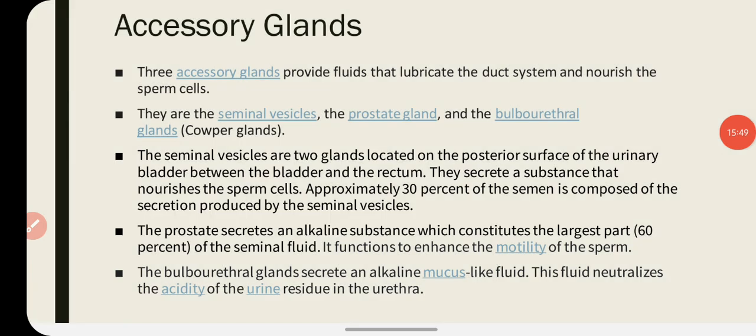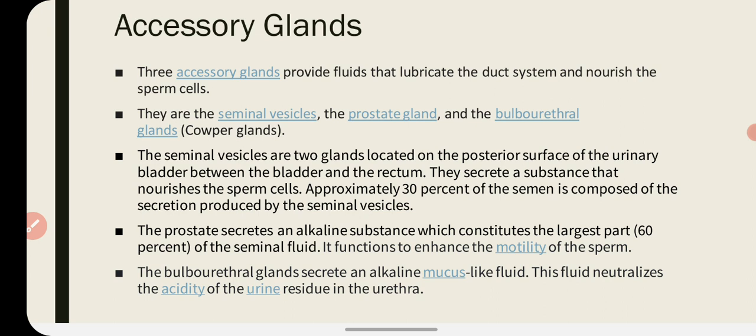Now we will talk about the accessory glands. Accessory glands provide fluid that lubricates the duct system and nourishes the sperm cells. And there are three accessory glands. The first is the seminal vesicle, second is the prostate gland, and the third is the bulbourethral gland. Bulbourethral gland is also called Cowper's gland.